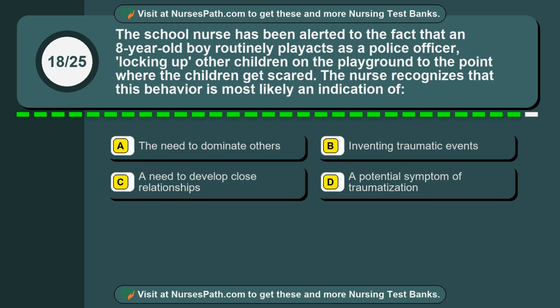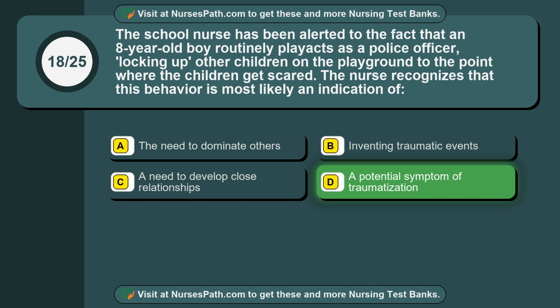Question 18. The school nurse has been alerted to the fact that an 8-year-old boy routinely play acts as a police officer, locking up other children on the playground to the point where the children get scared. The nurse recognizes that this behavior is most likely an indication of Option A. The need to dominate others. Option B. Inventing traumatic events. Option C. A need to develop close relationships. Option D. A potential symptom of traumatization.